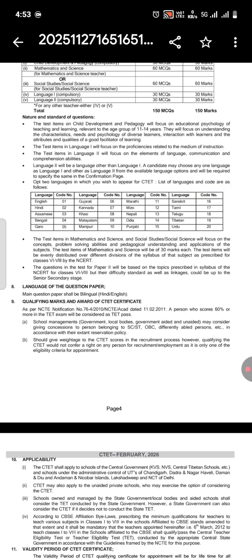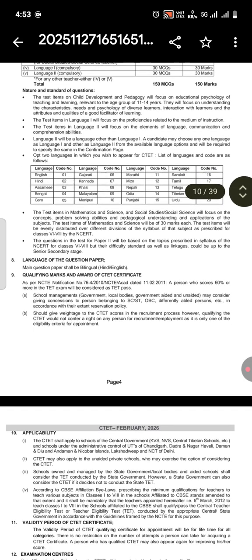The test items on child development and pedagogy will focus on educational psychology of teaching and learning, relevant to the age of 11 to 14 years. They will focus on understanding the characteristics, needs, and psychology of diverse learners, interaction with learners, and the attributes and qualities of a good facilitator of learning. The test items in Language 1 will focus on the proficiencies related to the medium of instruction. The test items in Language 2 will focus on the elements of language, communication, and comprehension abilities.